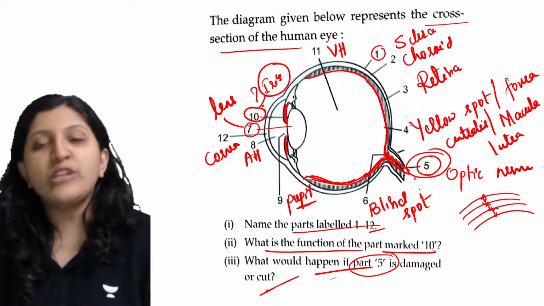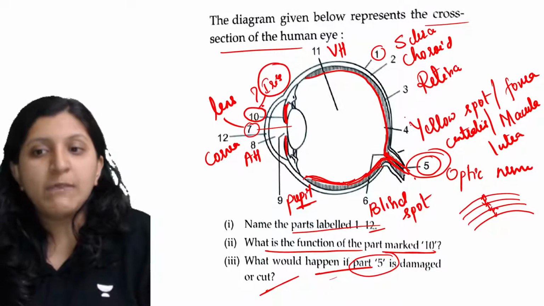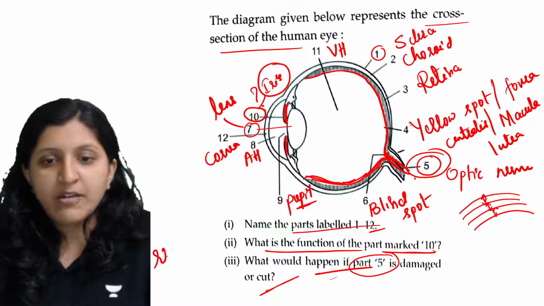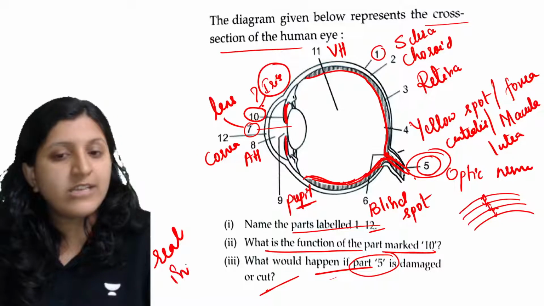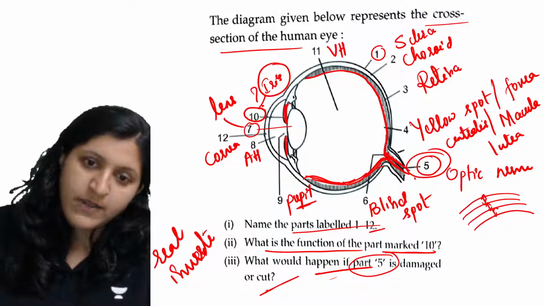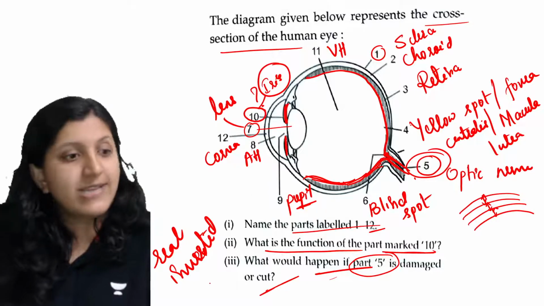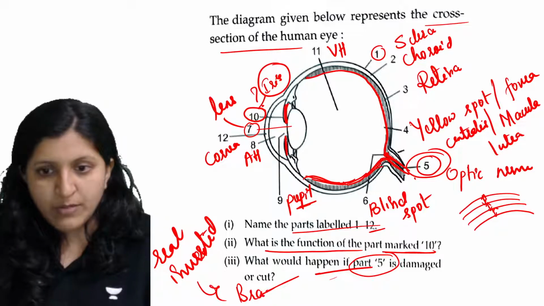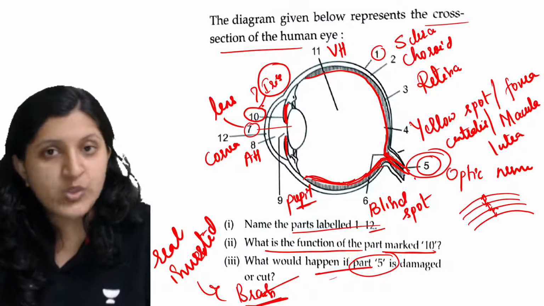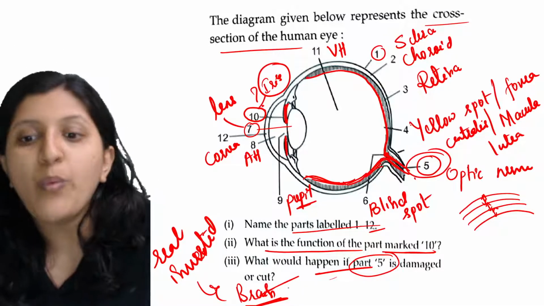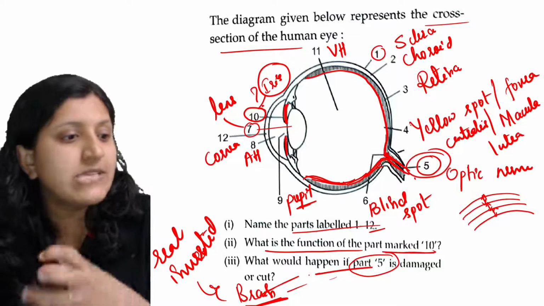The image formed in the eye is a real and inverted image. But when it is taken to the brain, the brain is going to upright that image, and when the uprighting is done, you can see a clear picture.